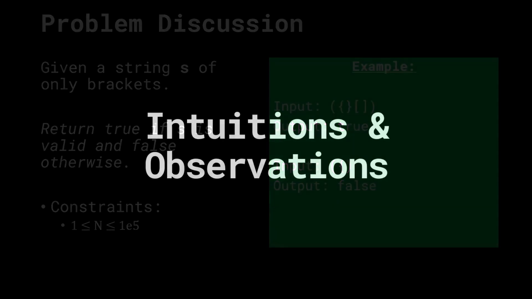All right, let's go ahead and talk about the intuitions and the observations needed to solve this question a bit more formally. We'll take the same test case and try to build our understanding from this. If we focus on the opening round bracket, we see that it gets closed towards the very end. We get a closing round bracket, so both of them resolve each other out. What about the opening and the closing curly brackets? Both of them again mix and match well, and this closing bracket is able to close the appropriate opening bracket. That is, the closing curly bracket wants an opening curly bracket to be present before it, and it is. So this is also a valid case.